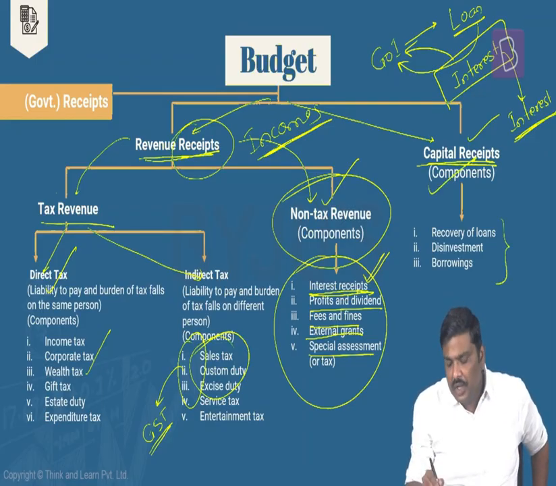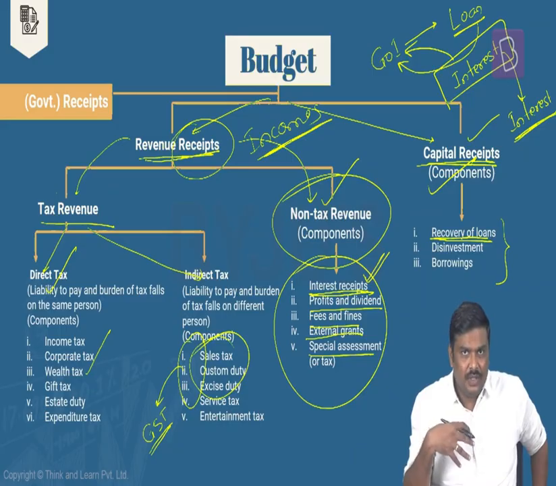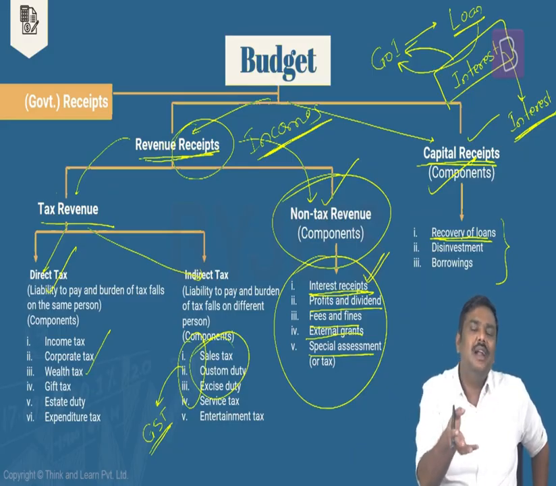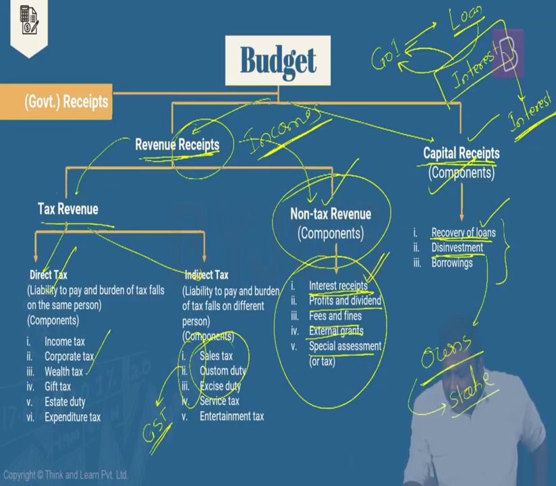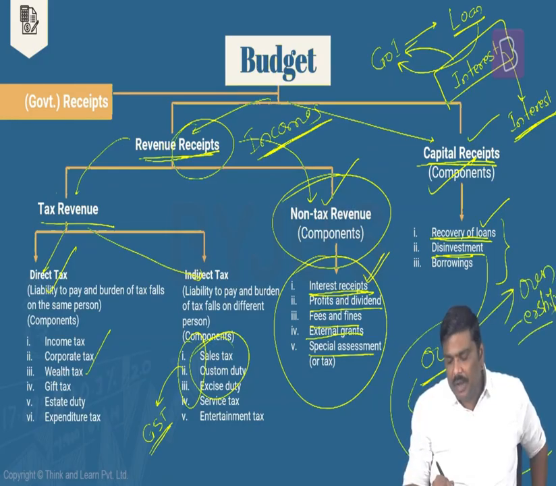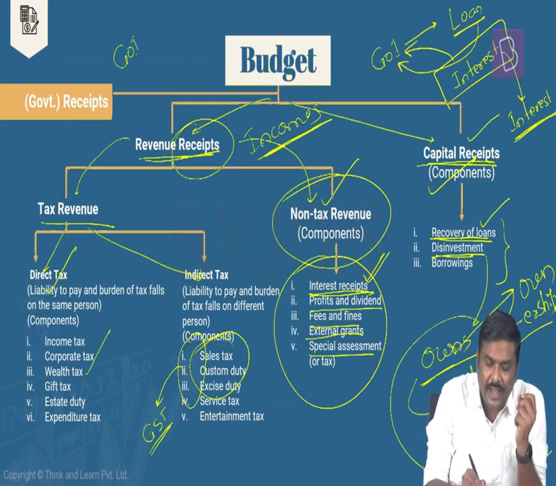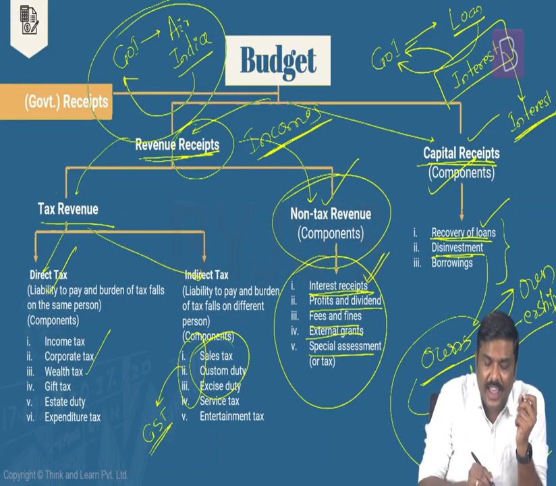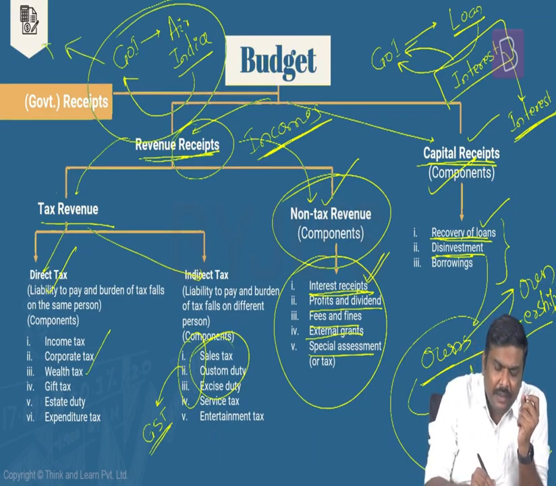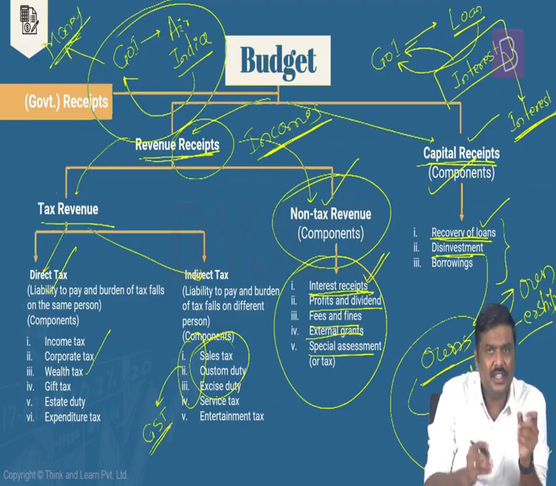Three very important components here. One, the government will recollect the loans. So that is, the loans have been given by the government and the government is recollecting these particular loans. Disinvestment essentially means what? The government owns certain stake in these particular public sector undertakings. So government will be selling the ownership in the market. Is it okay? For example, Government of India has sold Air India. So earlier, 100% of Air India was actually owned by Government of India. So when Government of India sells Air India, it collects some money. Is it okay? Right. So this is the basic idea of a disinvestment.